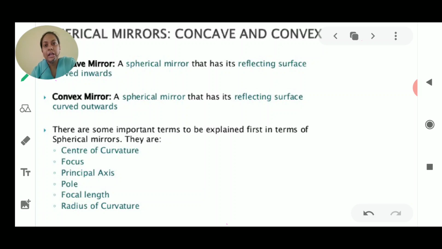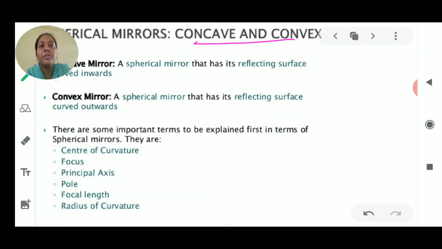Now we will also study what terms are used for studying these spherical mirrors, as well as how the image is formed because of the curved surface. All these things will be told in today's video, meaning we are going to discuss the terms which are related to these curved surface mirrors. Okay, so let's begin with the topic. Today's topic will be about the concave and the convex mirror.